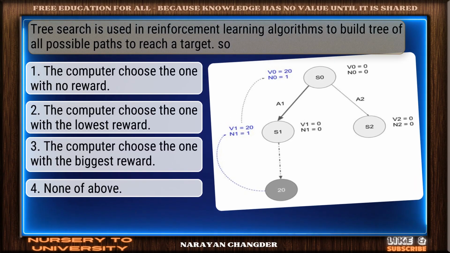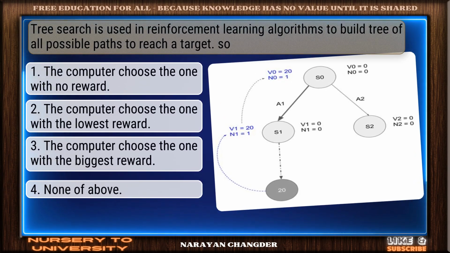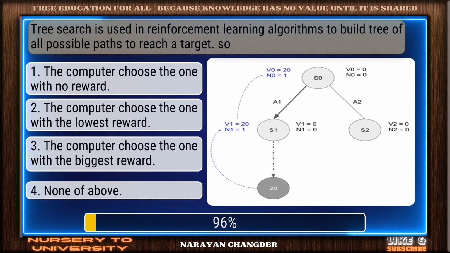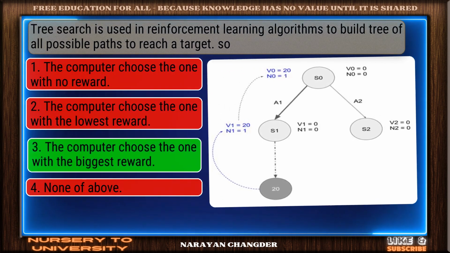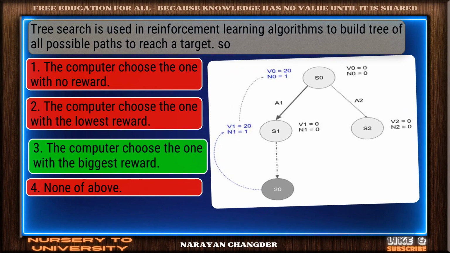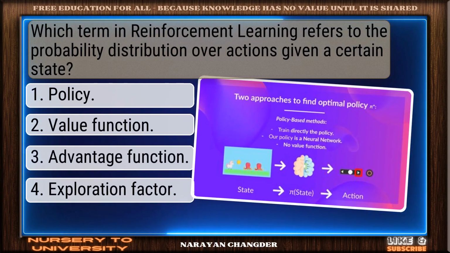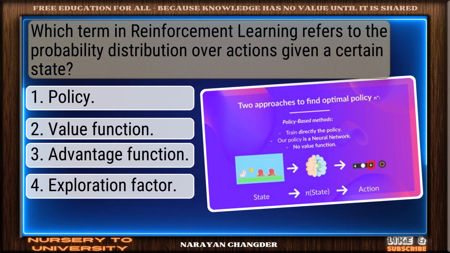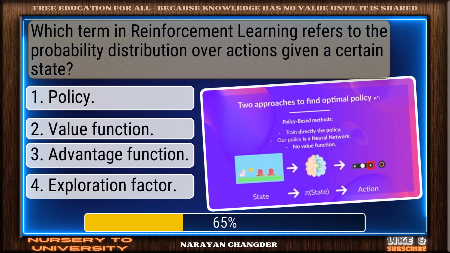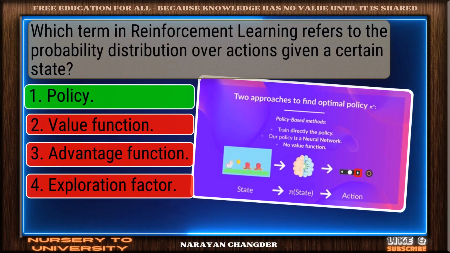Question number 5. Tree search is used in reinforcement learning algorithms to build a tree of all possible paths to reach a target. So, correct response. The computer chooses the one with the biggest reward is the most accurate answer. Question number 6. Which term in reinforcement learning refers to the probability distribution over actions given a certain state? You got it. Your choice, policy, is right.